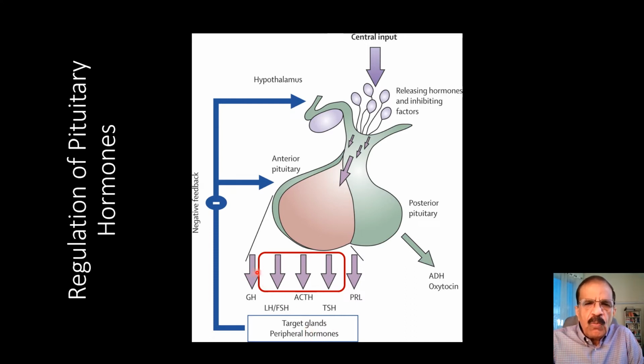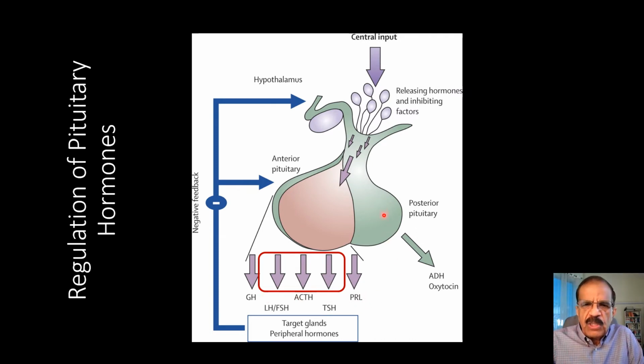Whereas growth hormone works on the liver. It may have some direct effect on the bone and the tissues, but growth hormone primarily stimulates the liver to produce insulin-like growth factor 1, which then leads to growth of the tissues. Similarly, prolactin is produced by the cells. This prolactin has effects on the mammary gland and in the uterus. So these are relatively conditional hormones.